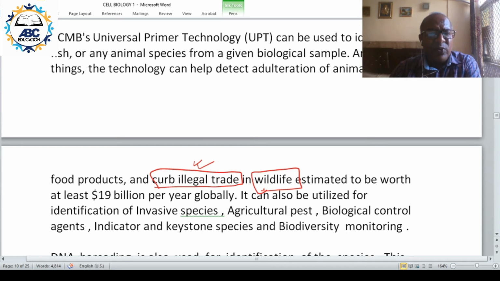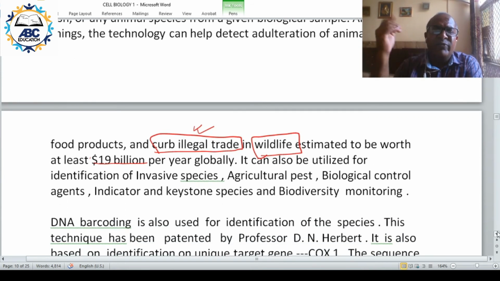Wildlife trade is over $19 billion annually. A large amount of wildlife product goes into China. China is one of the major culprits. Different types of animal products are consumed in China for different purposes, aphrodisiac, for treatment, etc. Many of these are basically cultural thoughts. It can also be used for identification of invasive species. Invasive species are species coming from outside.